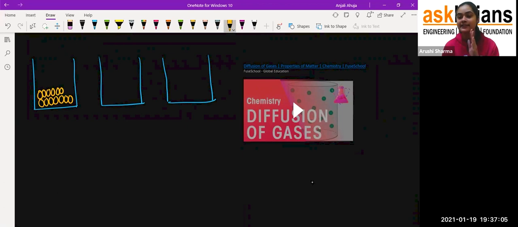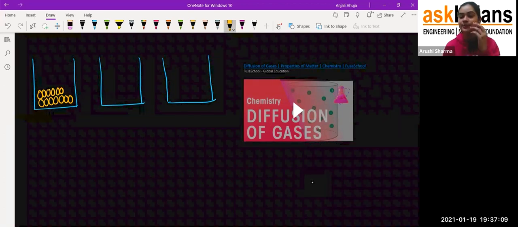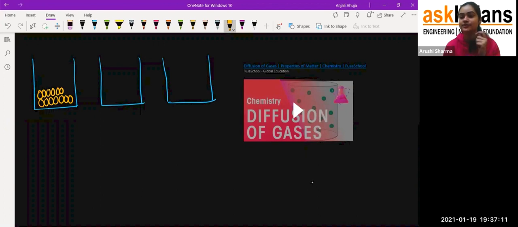See, particles are very small. They are not that big. They are very, very small. It's just to make you understand that I am drawing them very large. So if someone asks you what the size of particles is, don't say that my ma'am drew it like a circle. It's just for your understanding. Particles are very tiny in nature.